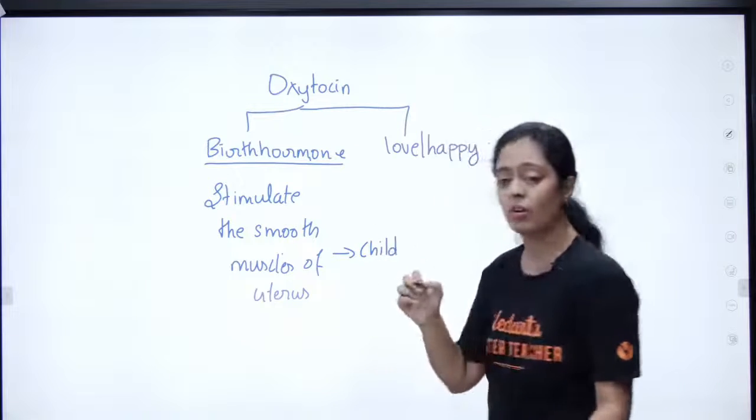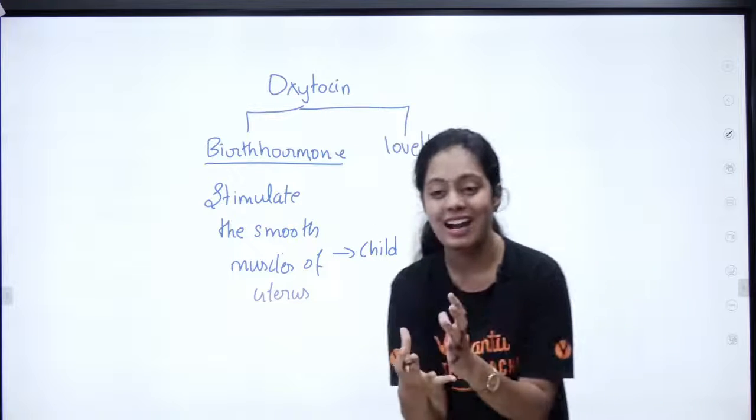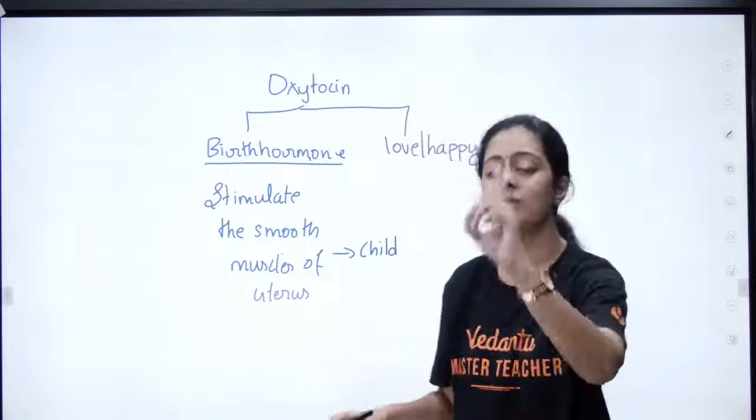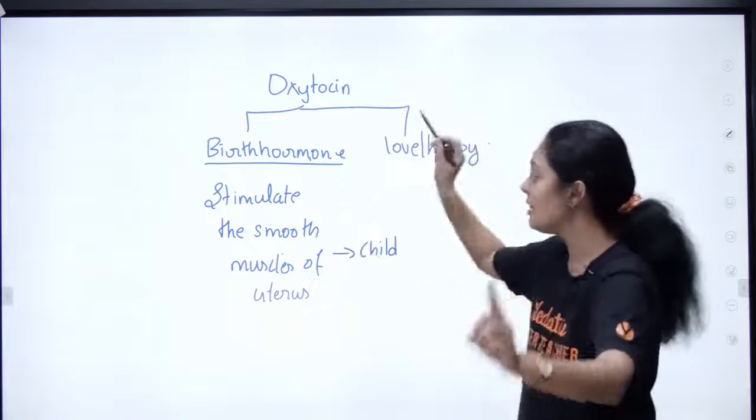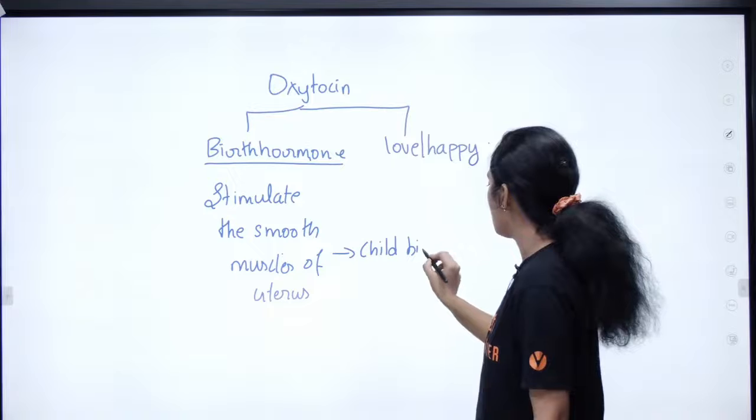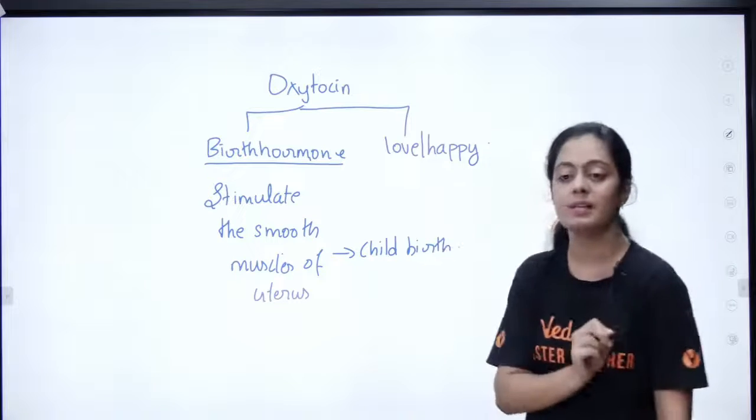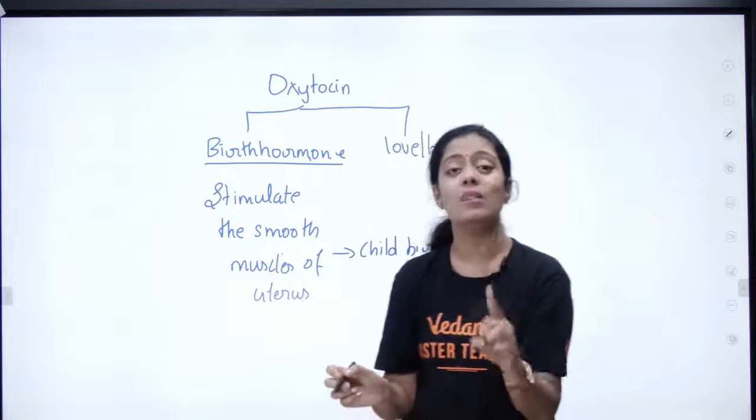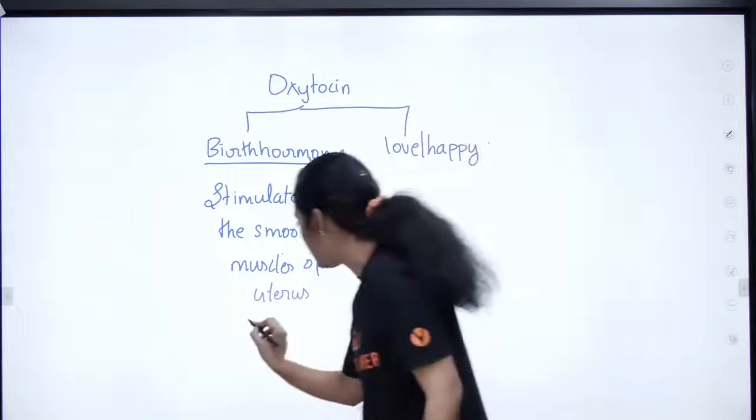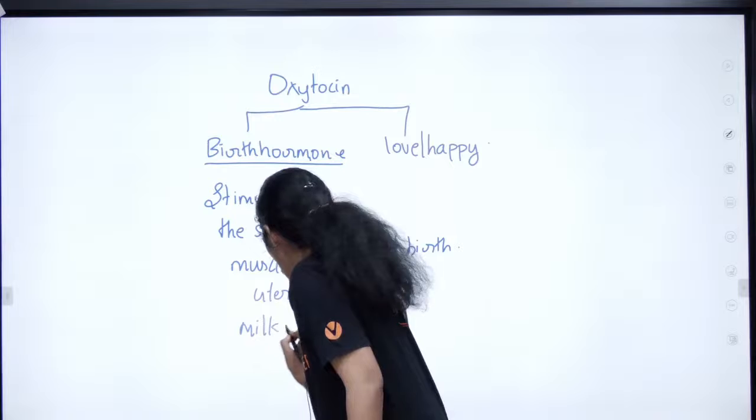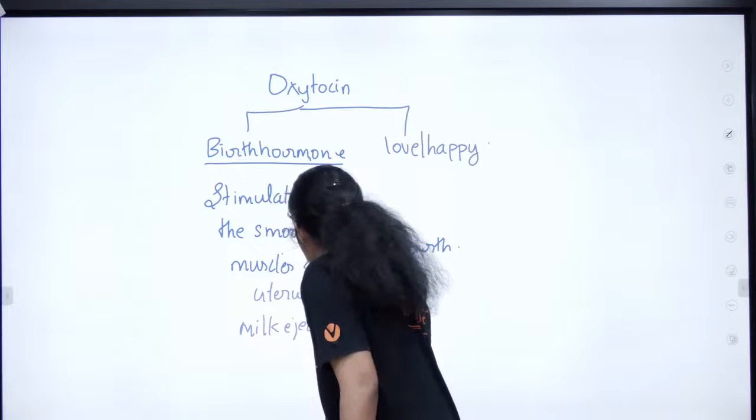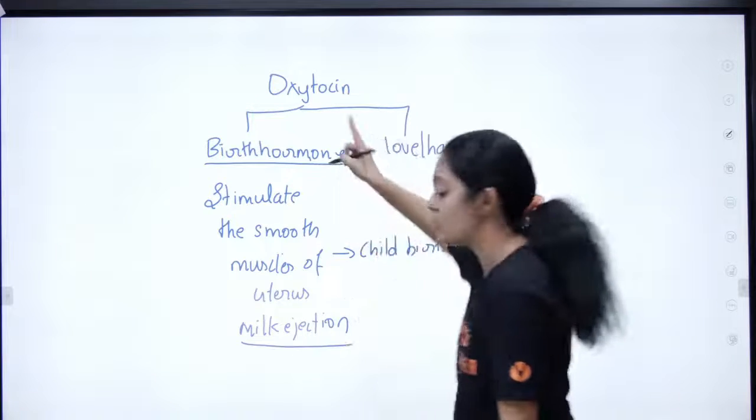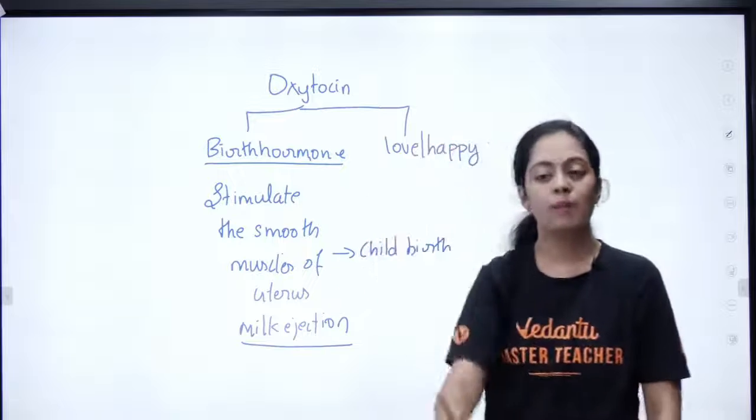Okay, for the baby to be born, the smooth muscles need to contract, right? That is what is done by your oxytocin. That is why we call oxytocin the birth hormone, pasangala. Okay, other than that, oxytocin is also involved in milk ejection. It is very, very important. Once a baby is born, for breast milk to come, you need to have this oxytocin in our blood levels.